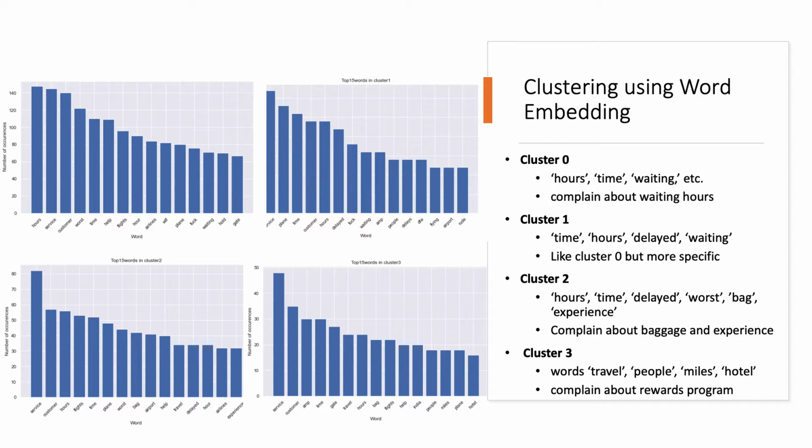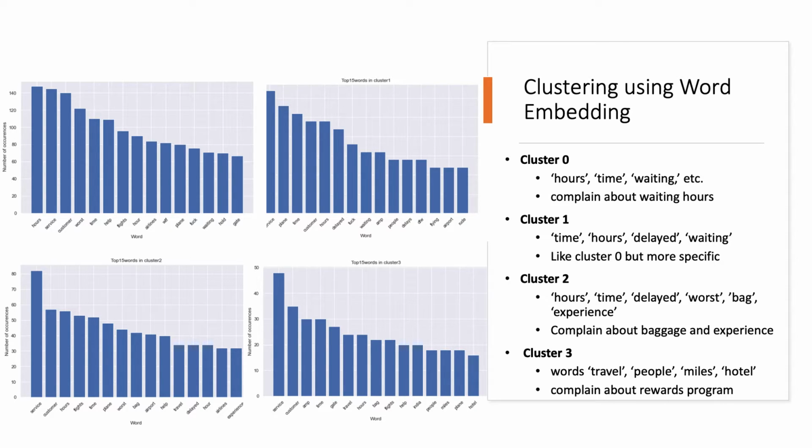I experimented with different values of k, and with k equal to 4, the topic clusters seem to be the best. Then I plotted the top 15 words in each cluster. From these keywords we can tell that in cluster 0, users are complaining about waiting hours.